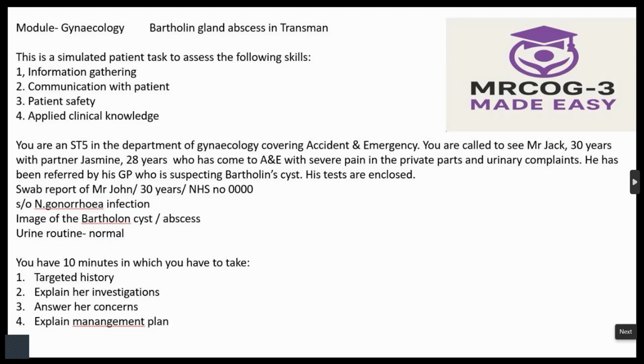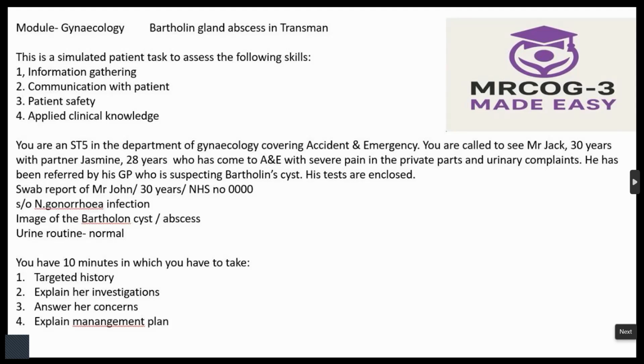So now coming to the station which we are going to discuss. You are an ST5 in the Department of Gynecology covering accident and emergency. You are called to see Mr. Jack, 30 years, with partner Jasmine, 28. He comes to accident and emergency with severe pain in the private parts and urinary complaints. He has been referred by the GP, who is suspecting Bartholin cyst. Some test reports are enclosed.